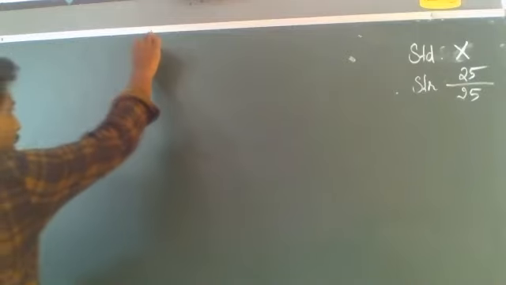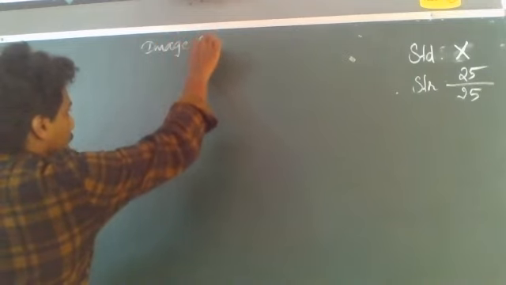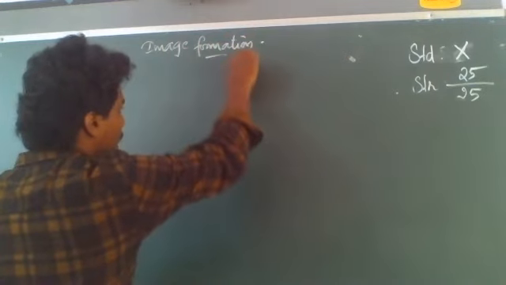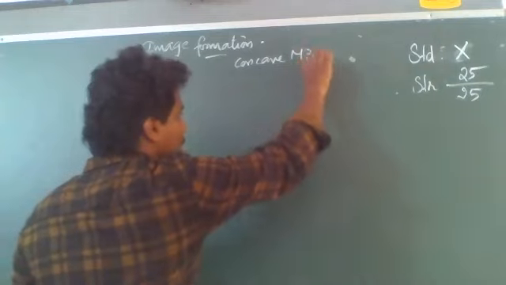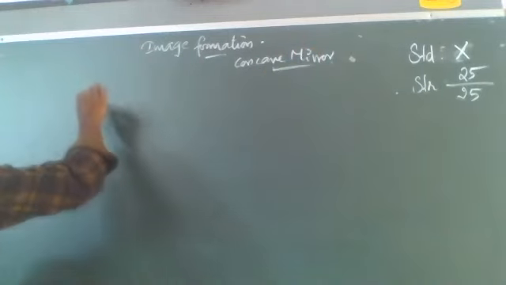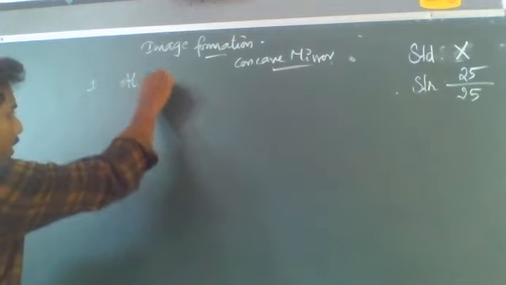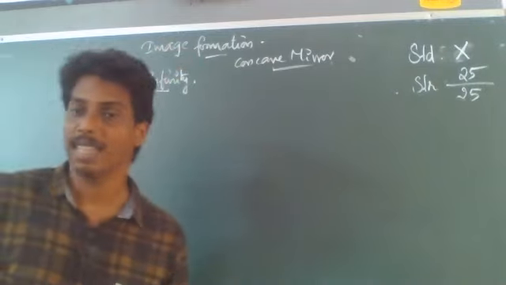Now, moving on to the next section, the image formation by a concave mirror. The first position of the object is at infinity. The object is placed at infinity.